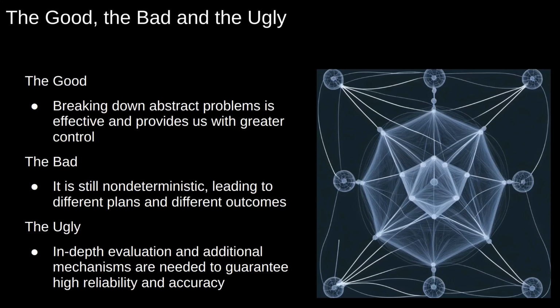So we can declaratively define it, we can create necessary software modules to break it down, we can use agents to execute those subtasks, but we still need to be in the loop, we still need to be able to monitor it and fine-tune it. And of course, I'm not saying that it's not doable, but it requires an in-depth evaluation. And if we want to delegate this fine-tuning to agents, then we need to add additional mechanisms that will guarantee high reliability and accuracy.